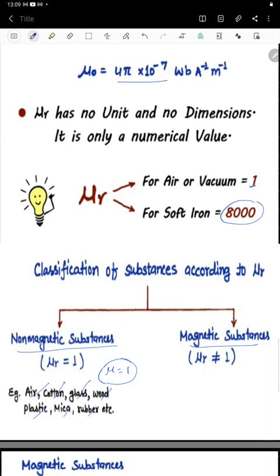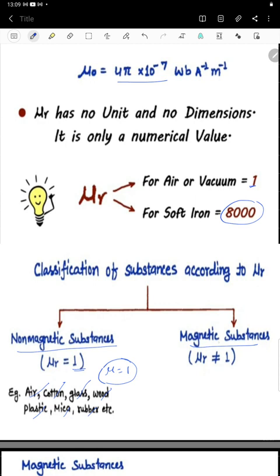If you place them in a magnetic field, the passing of field lines into the material is very little, so the relative permeability is 1.